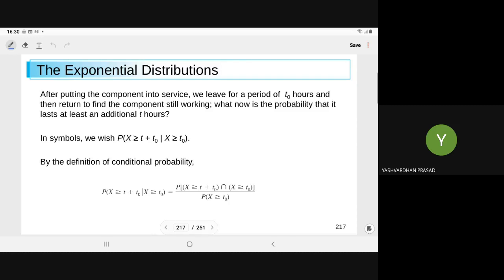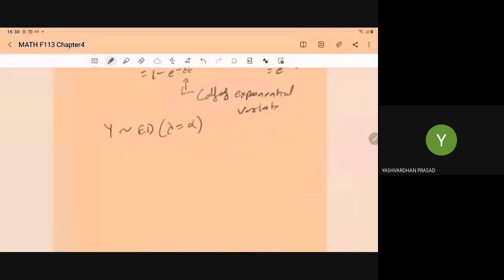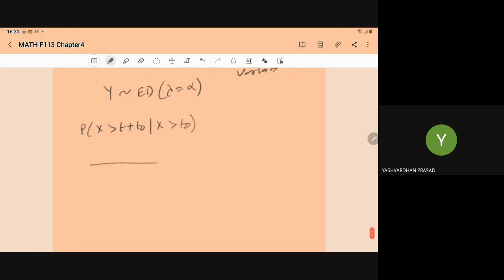In this case, if you want to determine the probability of X greater than t plus t naught, given X has already elapsed t naught, what is the meaning? Let's say this is t naught. You have put your component into function, and that component has already elapsed t naught time.